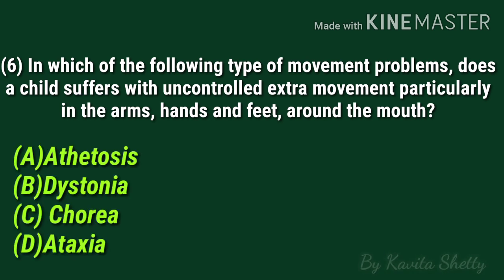Moving towards our MCQ number 6. In which of the following type of movement problems does a child suffer with uncontrolled extra movement, particularly in the arms, hands and feet and around the mouth also? You can see the options: athetosis, dystonia, chorea and ataxia. You have already seen about chorea in MCQ number 5. So let me tell you, option A, B, C, these three are the types of dyskinetic cerebral palsy, and ataxia is itself a type of cerebral palsy. And here the correct option is A, which is athetosis.